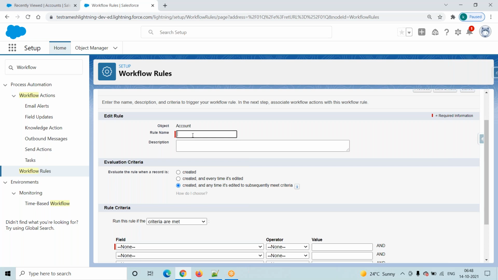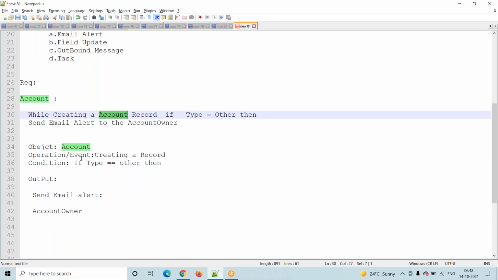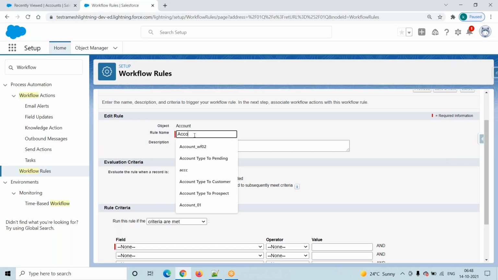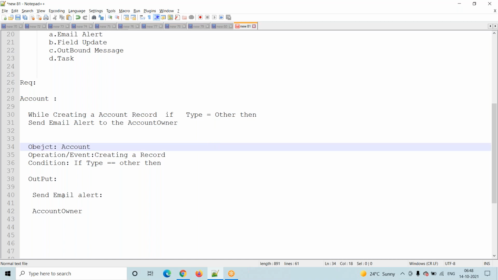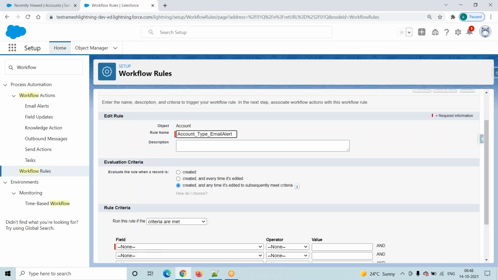My requirement is account with the type, so account type email alert. There is no logic whenever we are providing a rule name. You can provide any name, it doesn't matter. But our requirement is the account object plus the type, and finally we are sending an email alert. That's why I'm giving account underscore type underscore email alert.